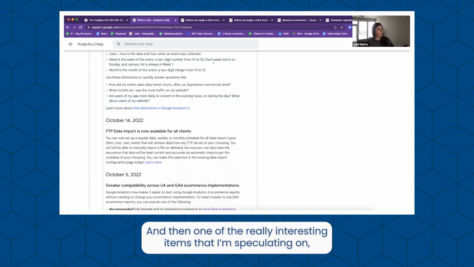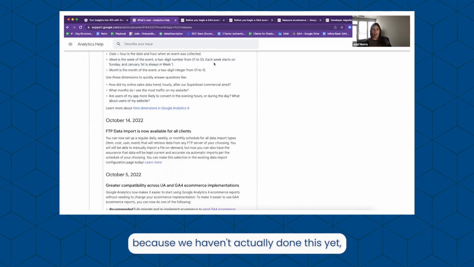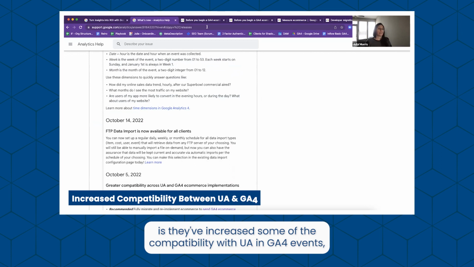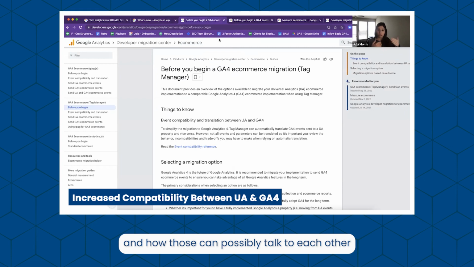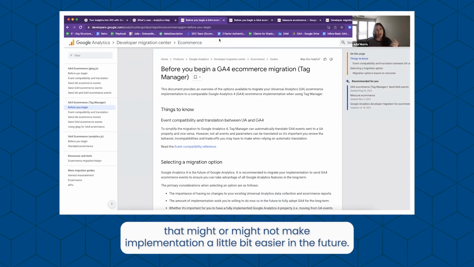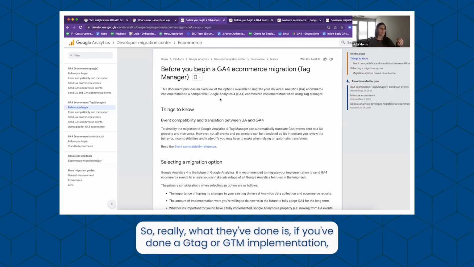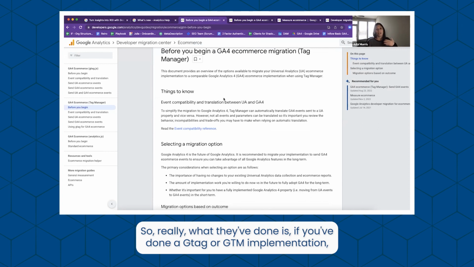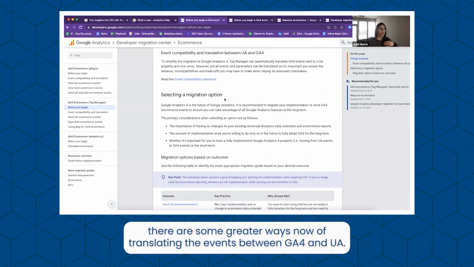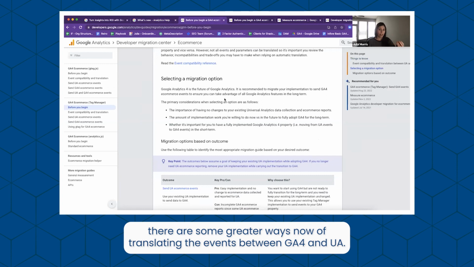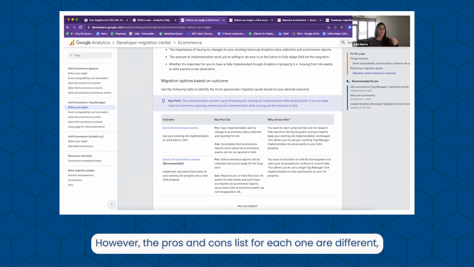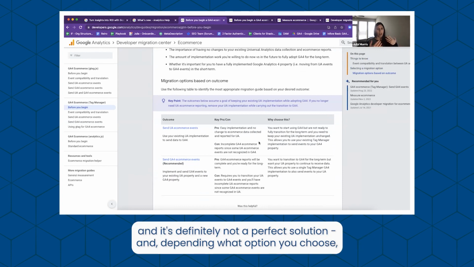And then one of the really interesting items that I'm speculating on, because we haven't actually done this yet, is they've increased some of the compatibility with UA and GA4 events and how those can possibly talk to each other. That might or might not make implementation a little bit easier in the future. So really what they've done is if you've done GTAG or GTM implementation, there are some greater ways now of translating the events between GA4 and UA. However, the pros and cons list for each one are different, and it's definitely not a perfect solution. And depending on what option you choose, it may not be a long-term solution where it's a one and done type situation.